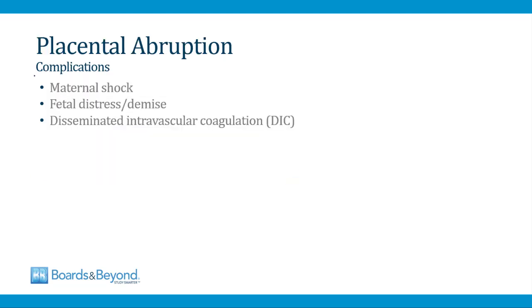The major complications of placental abruption, and the reason it's a life-threatening condition, are because first of all, the mother can go into shock from the blood loss. The fetus can develop fetal distress or demise from losing the support of the placenta. And then lastly, it's very common for placental abruption to trigger disseminated intravascular coagulation. An abruption is a classic trigger for the onset of DIC.